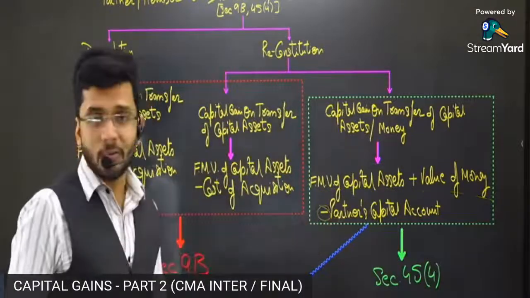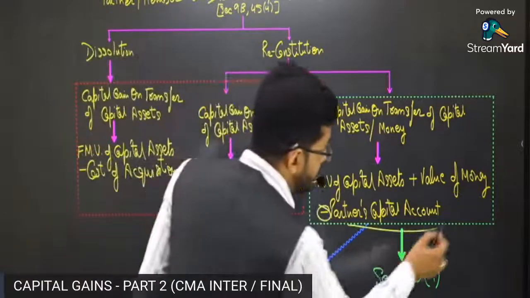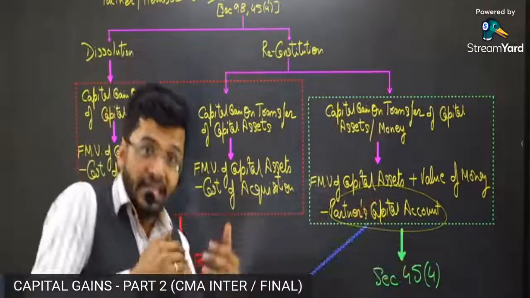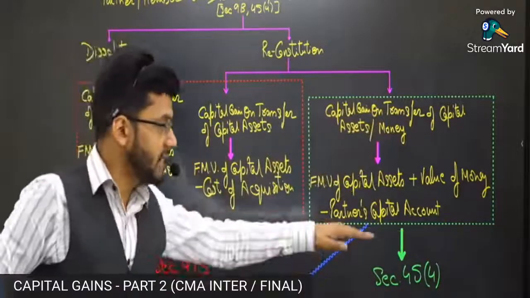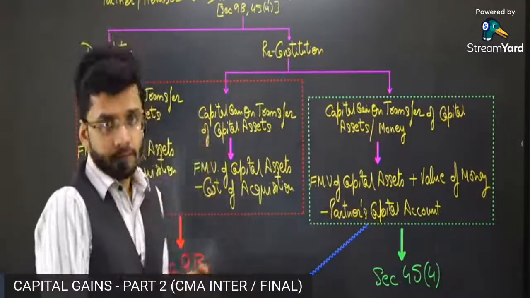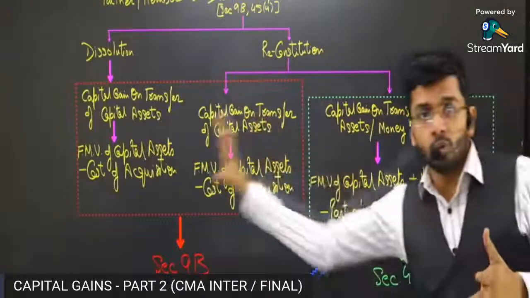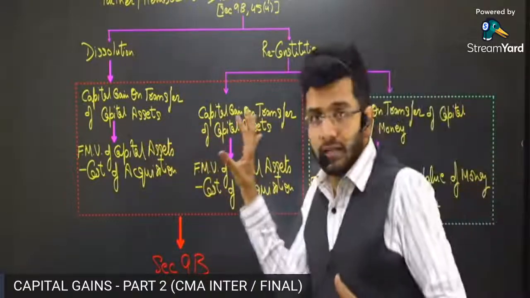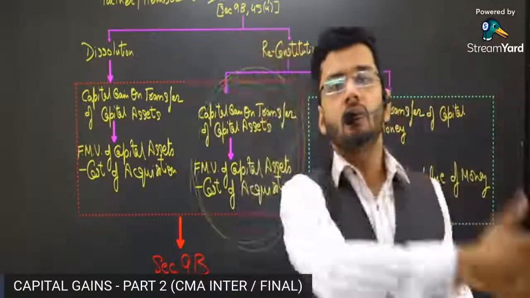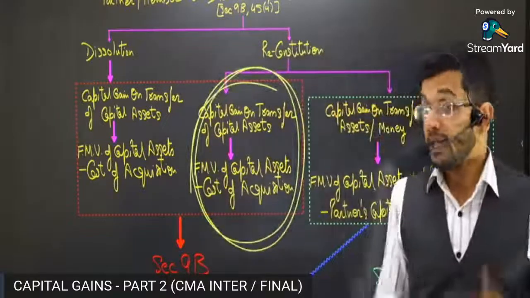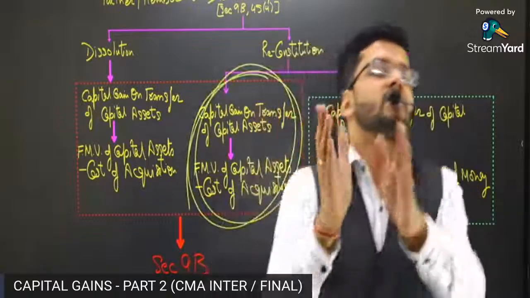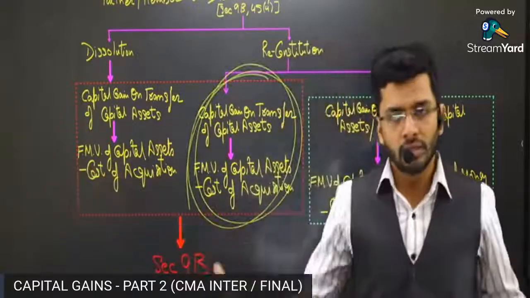Now, after minus, what is the thing? The thing is partner's capital account. Whatever capital was outstanding in the hands of the partner when he is retiring, at that point in time, whatever is the capital account is being reduced from whatever value he is being given. So let me tell you, this particular section, or this particular category of computation, is strictly focusing only and only on the value of capital asset. Let me repeat. This part of the section is focusing exclusively on the capital asset part of the transaction.